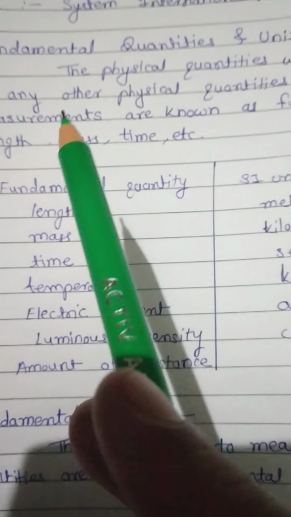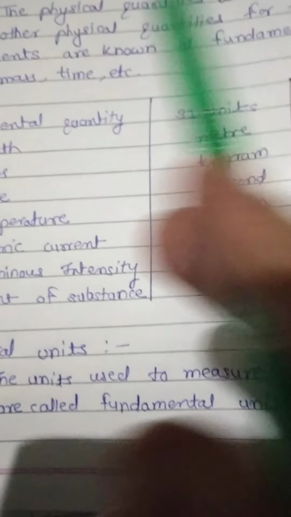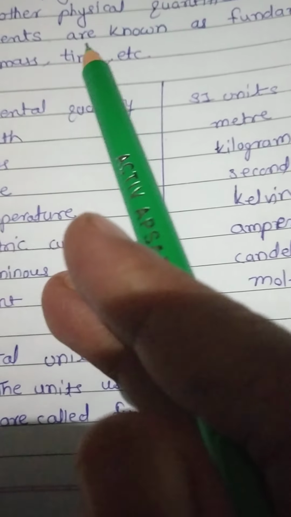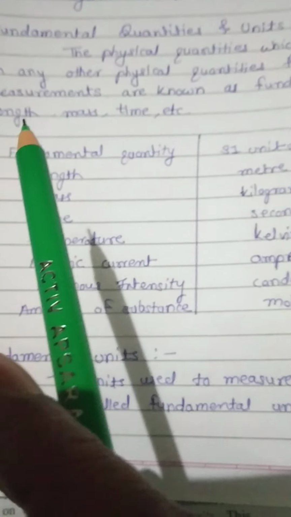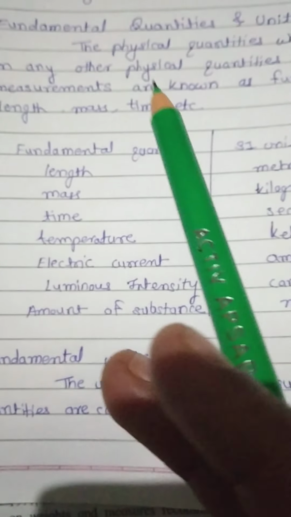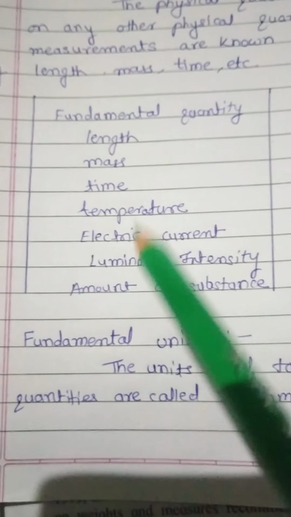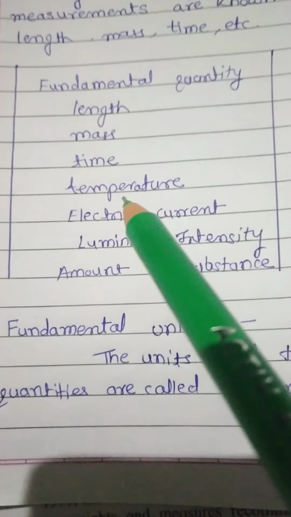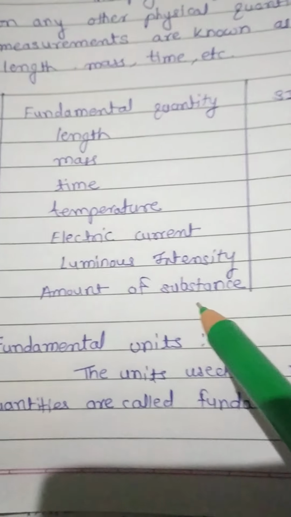The definition of a fundamental quantity: the physical quantities which do not depend on any other physical quantities for their measurements are known as fundamental quantities. For example, length, mass, time, etc. There are 7 fundamental quantities: length, mass, time, temperature, electric current, luminous intensity, and amount of substance.